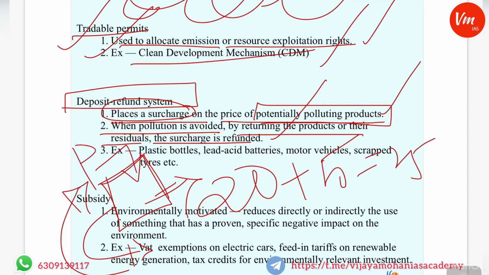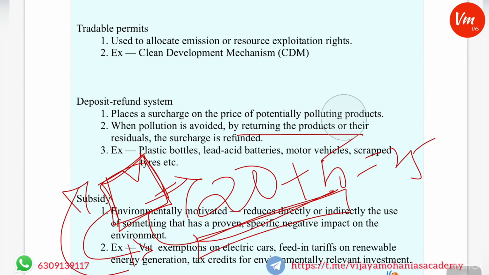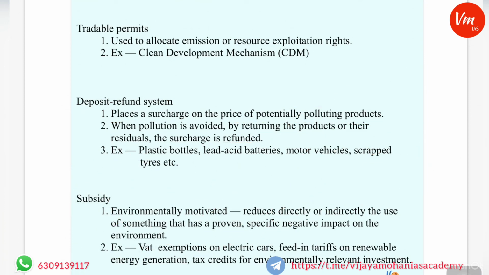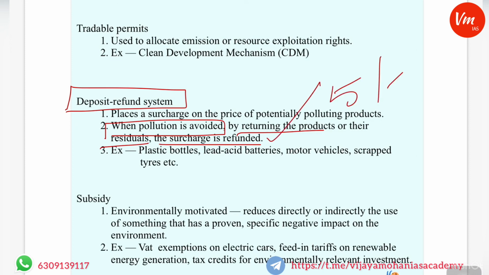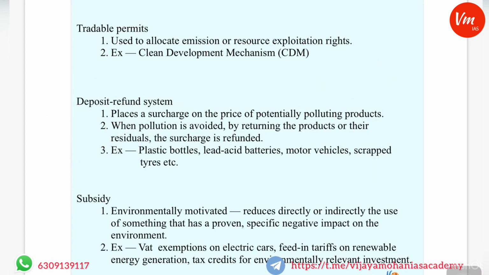And when the user returns this plastic box, the producer will pay the 5 rupees which was imposed while purchasing the box. So there is a surcharge on the product, so that the consumer may return the product for recycling or reuse. That is the intention of the deposit refund system. When pollution is avoided by returning the products or their residuals, the surcharge is refunded. Examples are plastic bottles, lead acid batteries, motor vehicles, scrap tires; the consumers will return them to the producer, then the producer will pay some amount. So this is the example of the deposit refund system.